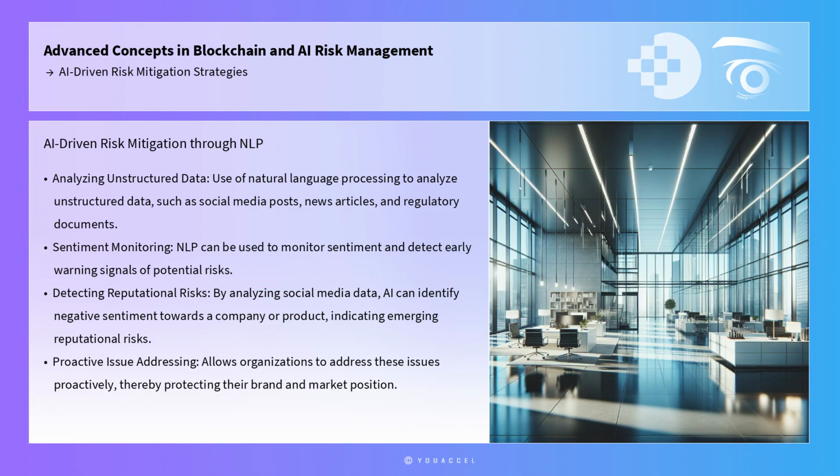Another key aspect of AI-driven risk mitigation is the use of natural language processing to analyze unstructured data, such as social media posts, news articles, and regulatory documents. NLP can be used to monitor sentiment and detect early warning signals of potential risks. For example, by analyzing social media data, AI can identify negative sentiment towards a company or product, which may indicate emerging reputational risks. This allows organizations to address these issues proactively, thereby protecting their brand and market position.